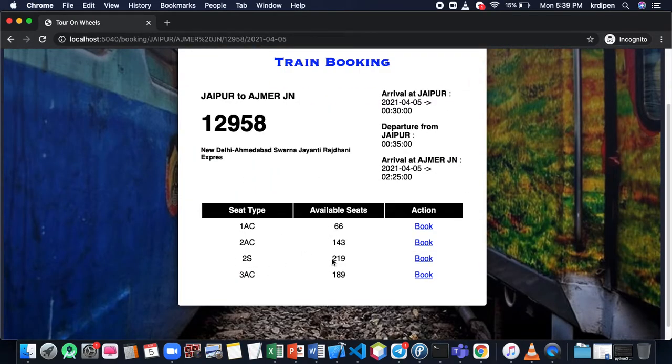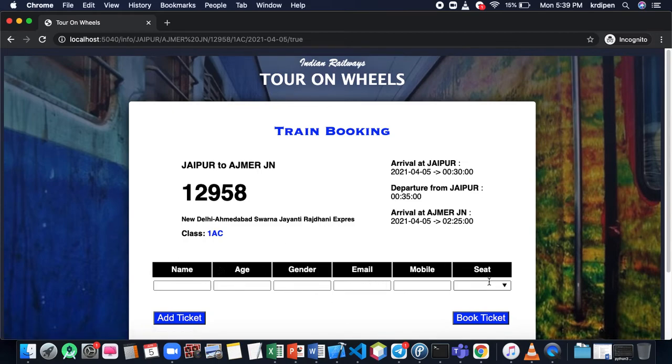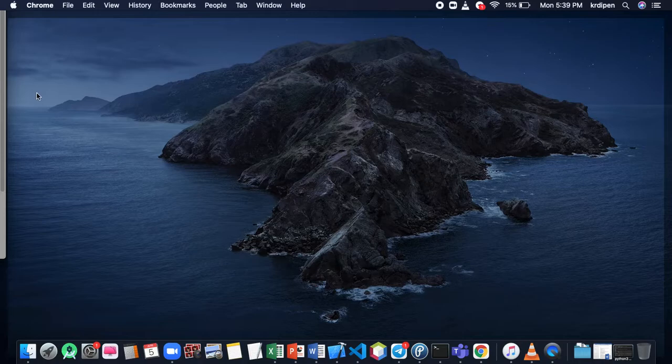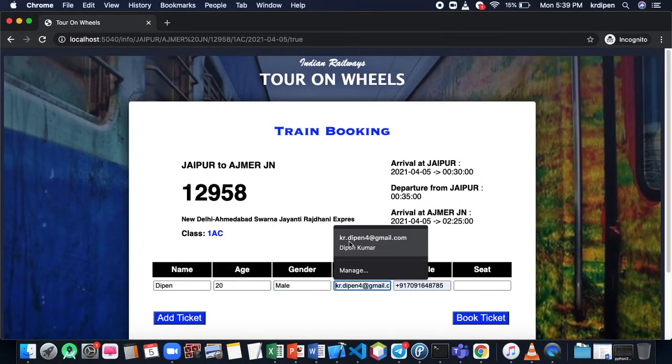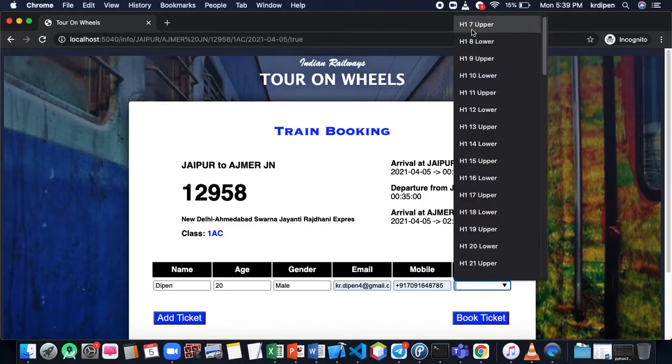So this shows the seats available in each class. Let's choose a class, say first AC. Then you can just enter the booking details, the age is 20. And see, all the seats are not available, because we saw that only 66 seats are available.